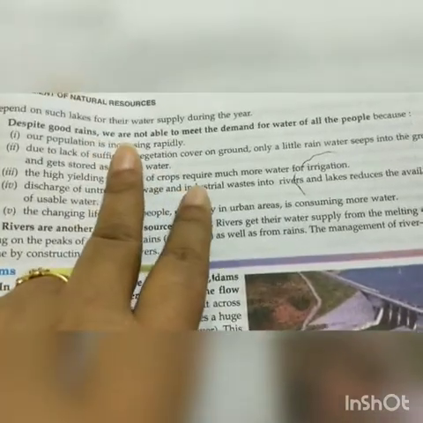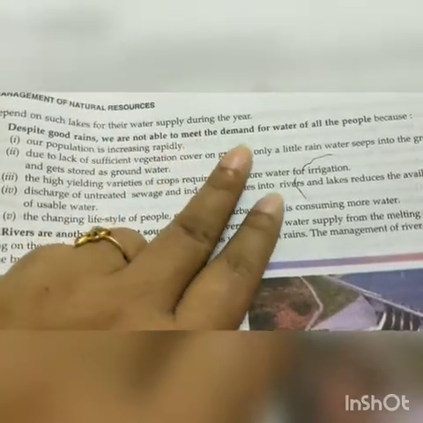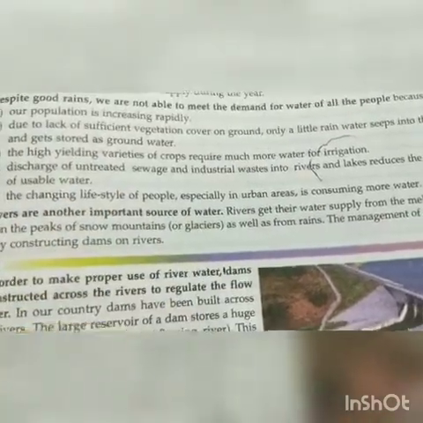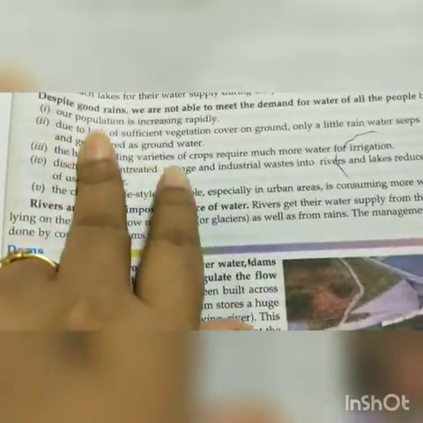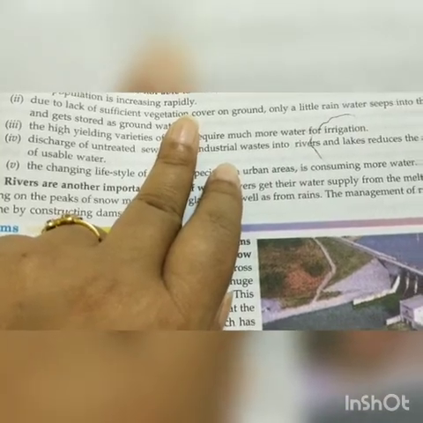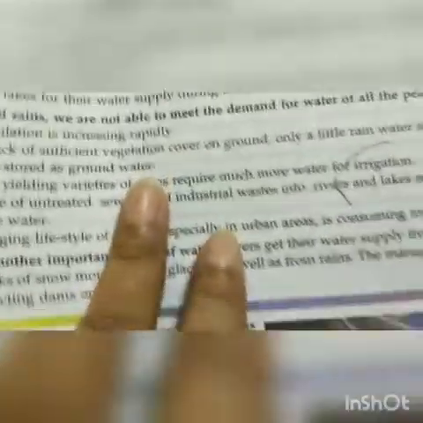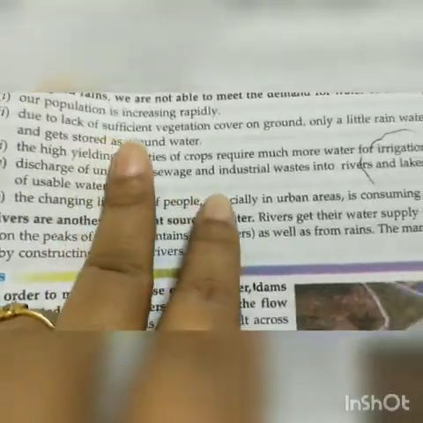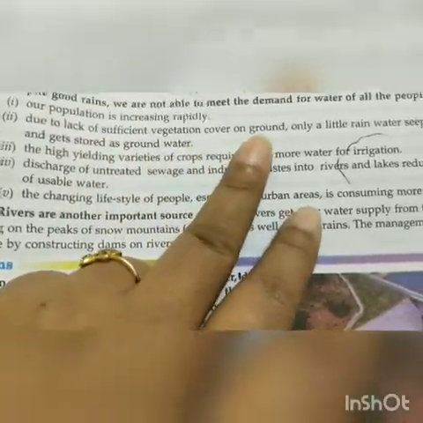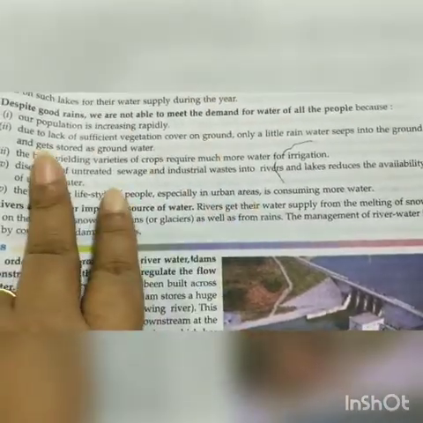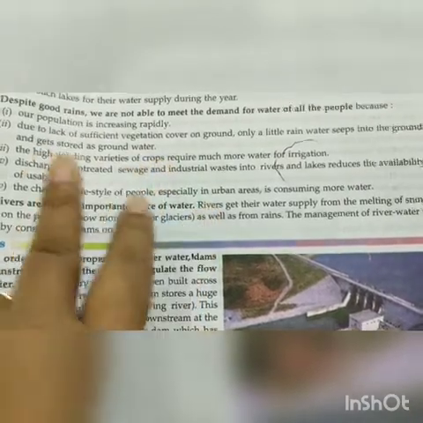Despite good rains, we are not able to meet the demand for water of all the people because our population is increasing rapidly. Why are we not getting a good amount of available water? Because our population is growing rapidly. Due to lack of sufficient vegetation cover on the ground, only a little rainwater seeps into the ground and gets stored as groundwater.